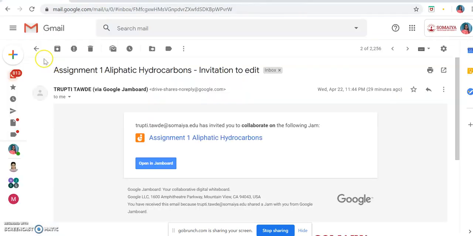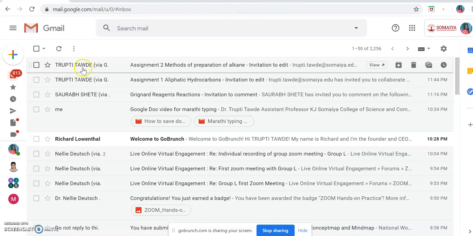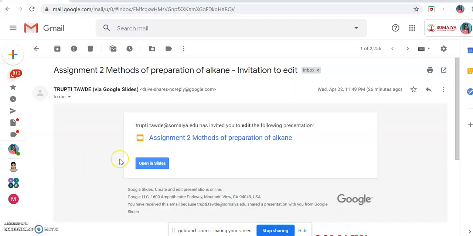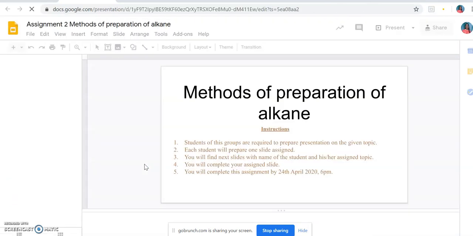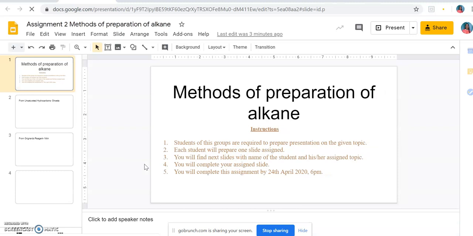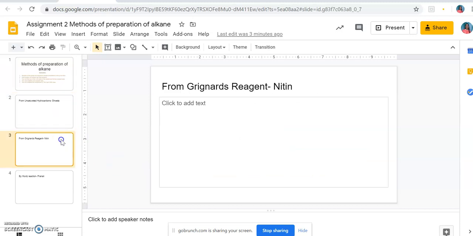Now regarding your second assignment, just open the mail containing the second assignment. Click on open the slides. So this is a Google Slide. I've made the assignment on this. We finished yesterday the methods of preparation of alkane. So for practice, you will complete this presentation on this topic. I've written the next slides.